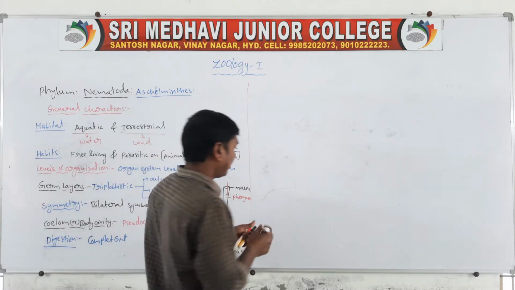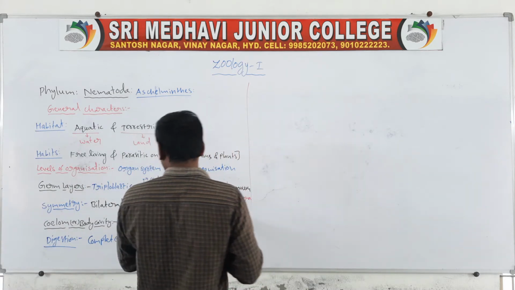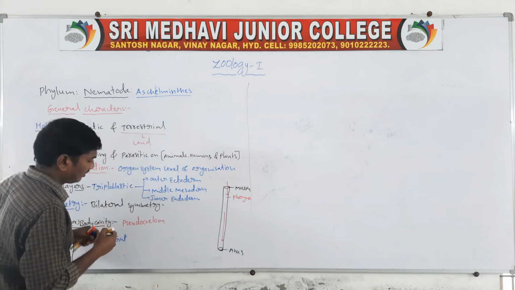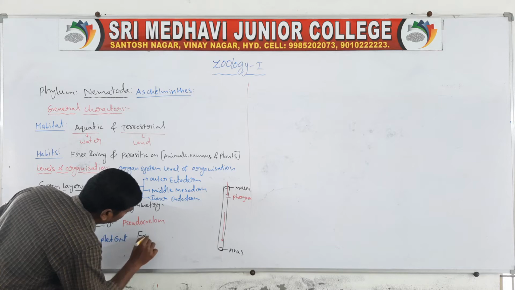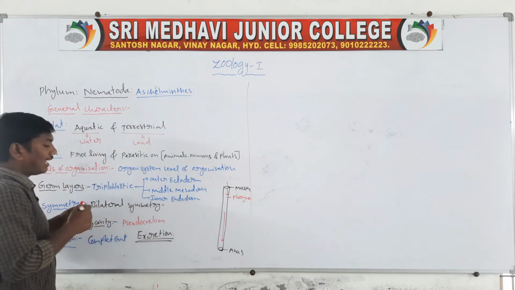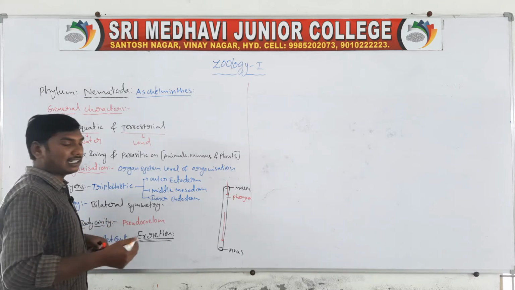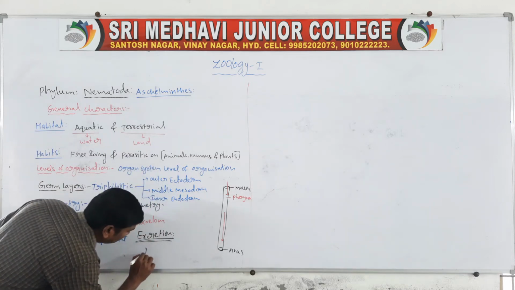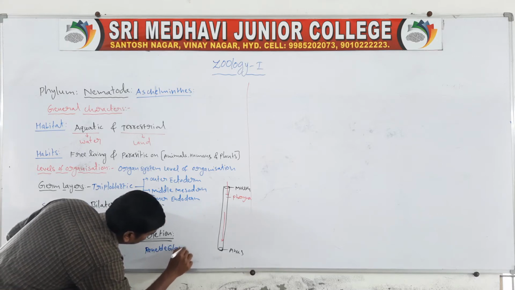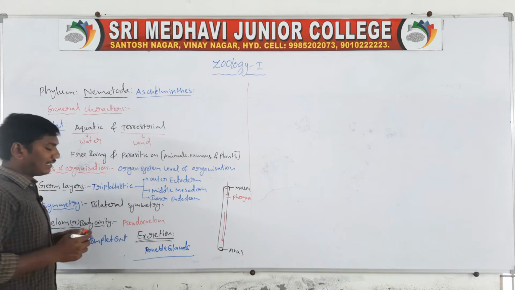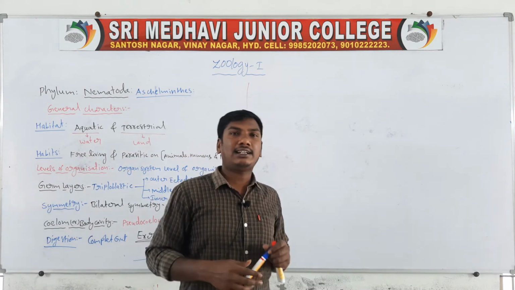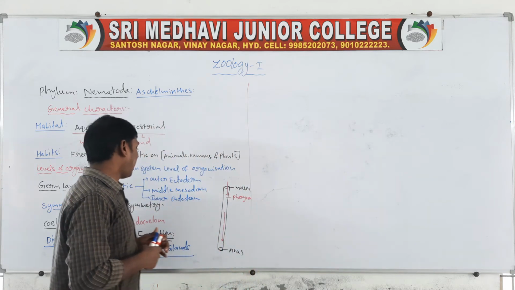Next one, excretion. The excretory organs of phylum Nematoda animals are the renette glands.